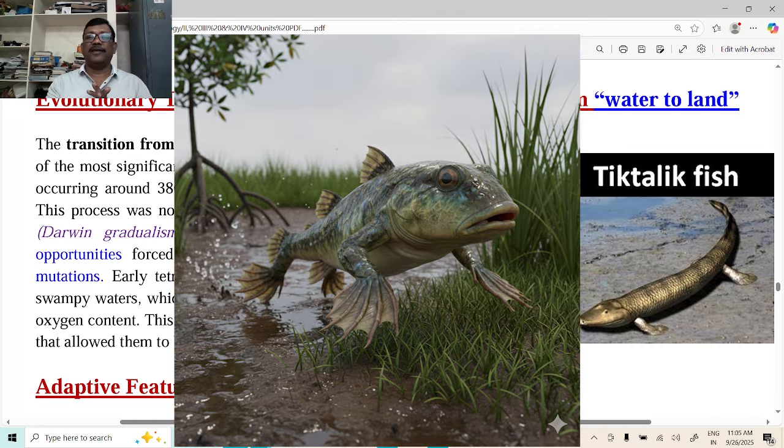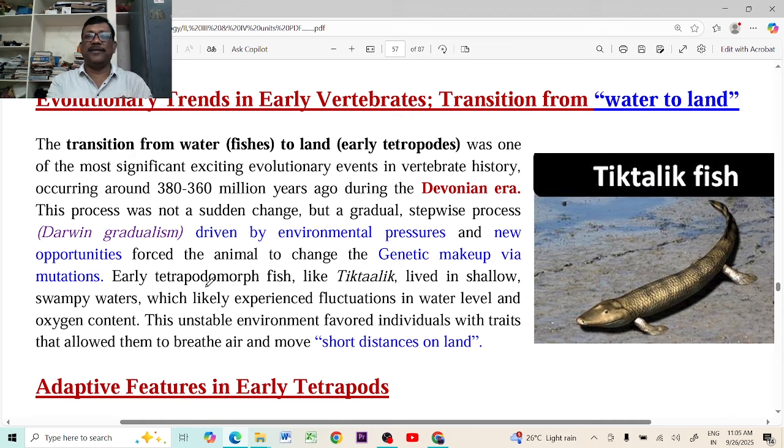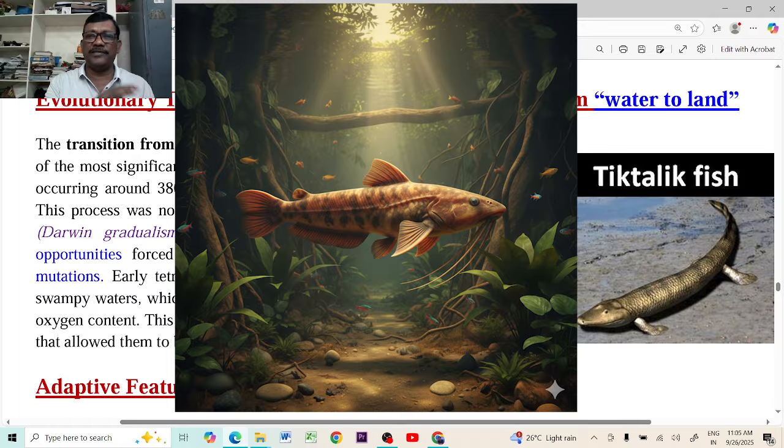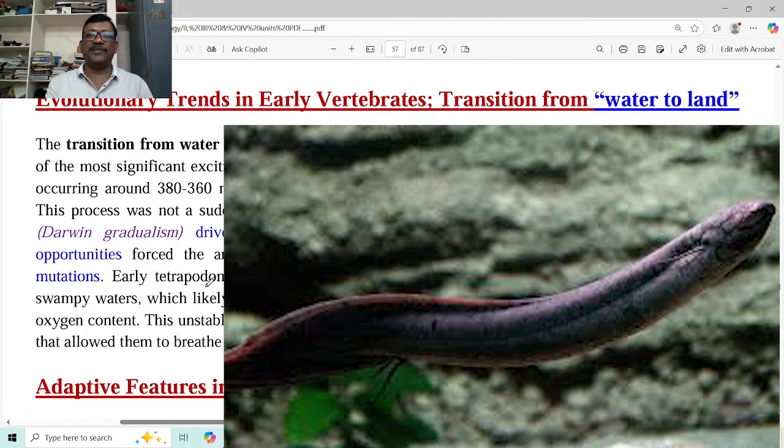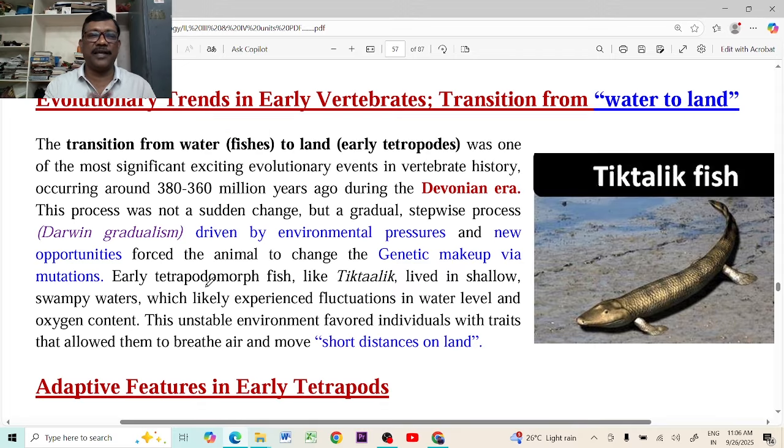Already we have discussed these animals, the crossopterygian fishes, and there are also the dipnoi fishes, the lung fishes Protopterus, Neoceratodus and Lepidosiren, which live in different rivers: the Amazon River of South America, the Congo, and the Darling River of Australia. Three genera of lung fishes are living. These dipnoi fishes are called the uncles of amphibians, the uncles of tetrapods. So here Latimeria is there, the crossopterygians, and the dipnoi lung fishes are also there.